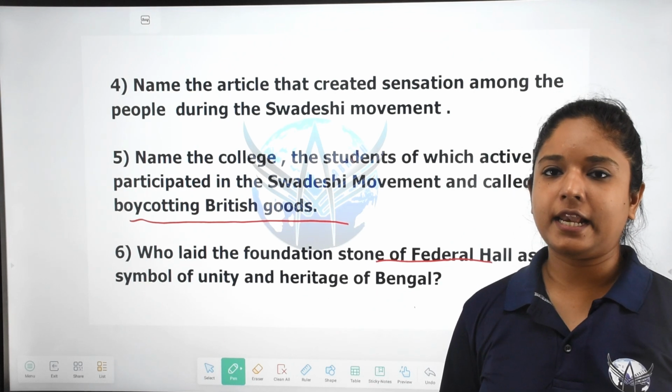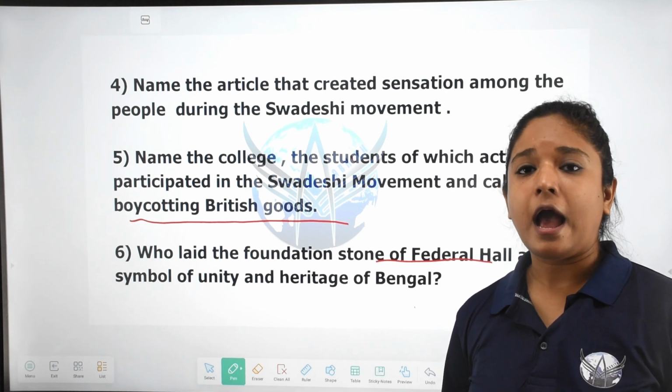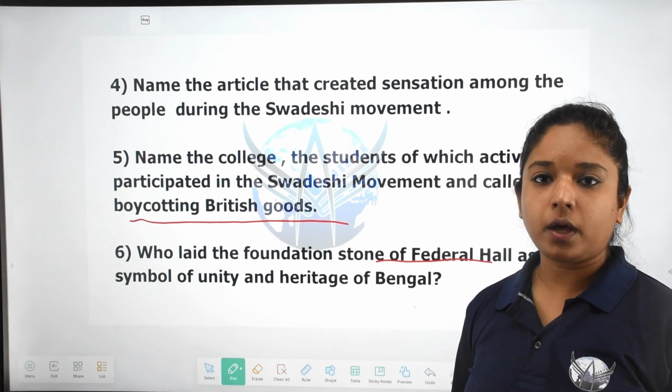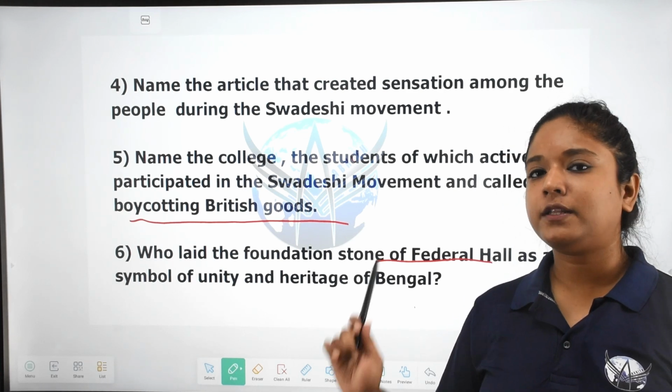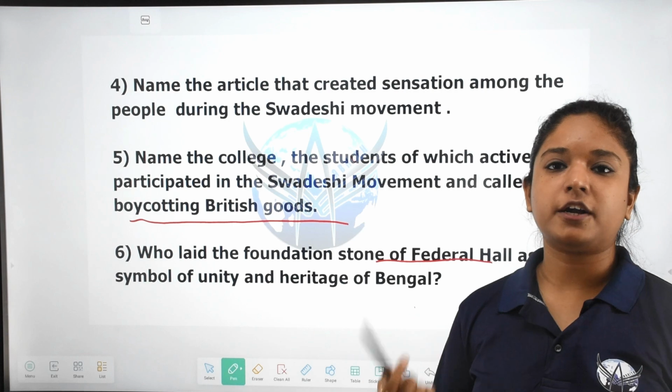Everyone came out, joined the movement, and they could hear the slogan Vande Mataram. Everywhere people came out and, chanting the Vande Mataram slogan, they started protesting.